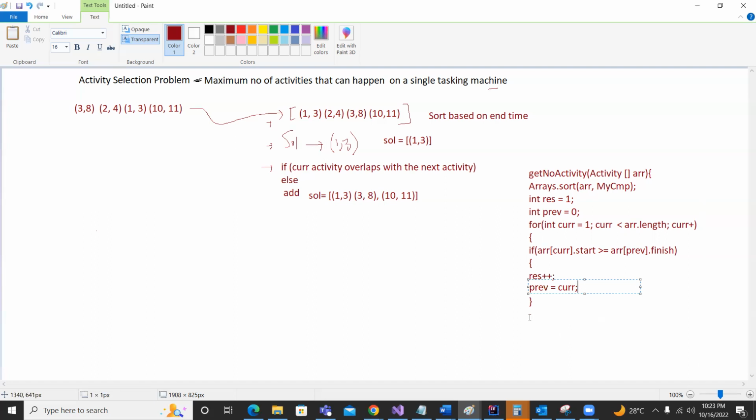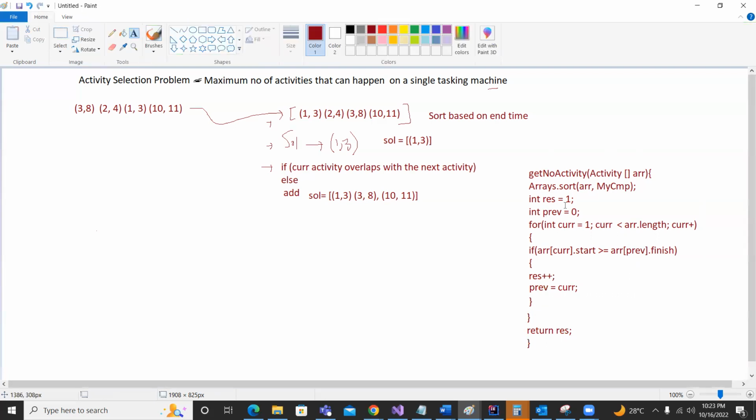So if this if is getting closed, and the for loop for all elements gets closed, then we can simply return the result, and that is something which we are looking for. So this is a super simple pseudo code.